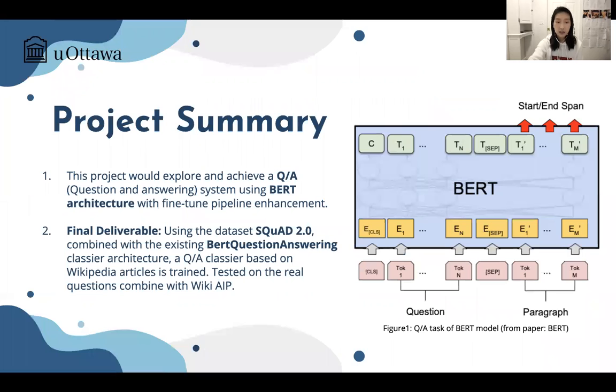At the very beginning, I will briefly introduce the main function and the deliverable of this presentation. First, as we can see from the picture here, we use the BERT structure combined with the data set SQuAD version 2.0. Finally, we will get a question and answer classifier based on Wikipedia articles. I will also give a demonstration of the model with real questions combined with the Wiki API.